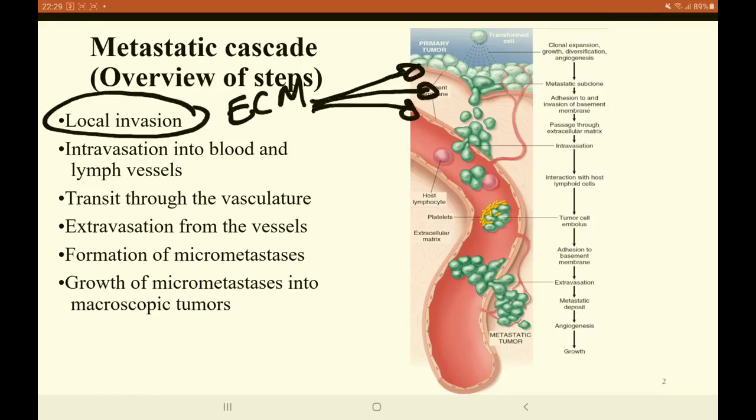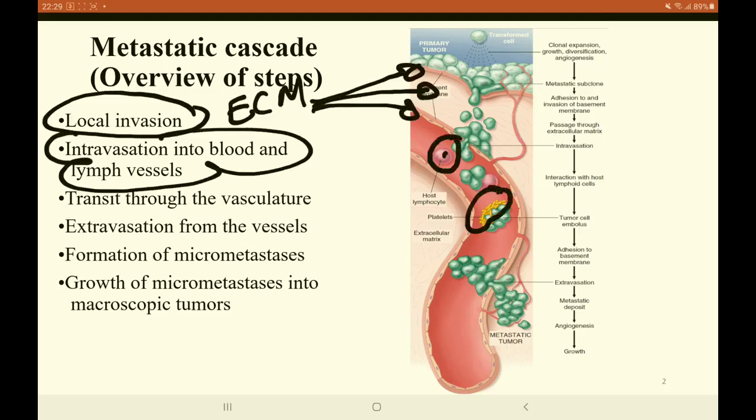The tumor cells then start to move inside the lymphatics or the blood vessel, which is called intravasation, where it has interaction with cells like the lymphocytes and the platelets. Then the tumor cells along with the platelets start to move inside the blood vessels, forming a tumor cell embolus.